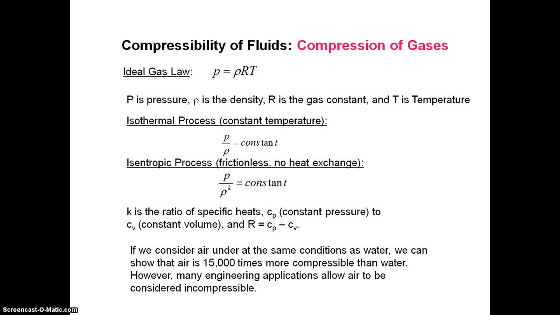If we consider air at some condition as water, we can show that air is 15,000 times more compressible than water. However, many engineering applications allow air to be considered as incompressible. Mathematically, the isothermal process can be represented as Ev is equal to P, and the isentropic process can be represented by Ev is equal to kP.